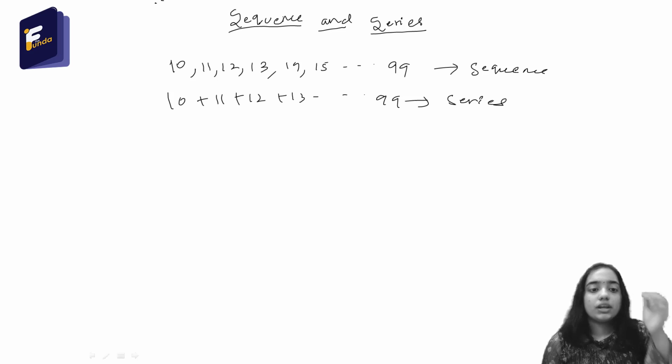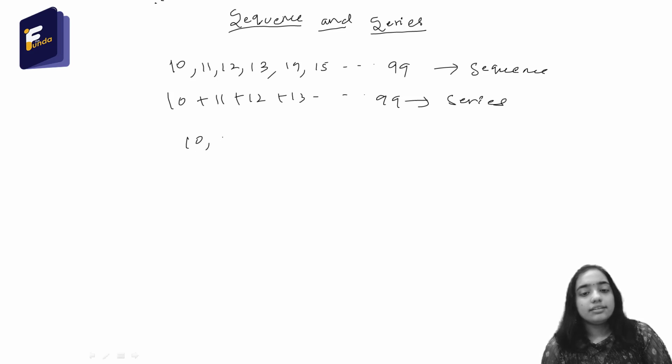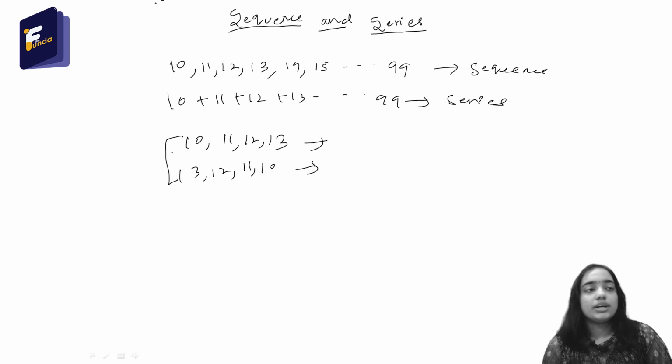Okay, simple. And in a sequence, the order of the numbers matters. So if I say 10, 11, 12 and 13, this is a sequence. And if I say 13, 12, 11, 10, these two sequences are different. So the order of the numbers matters. Now a sequence can have infinite number of terms. If I say 10, 11, 12, up to infinity, this is also possible. This is an infinite sequence.